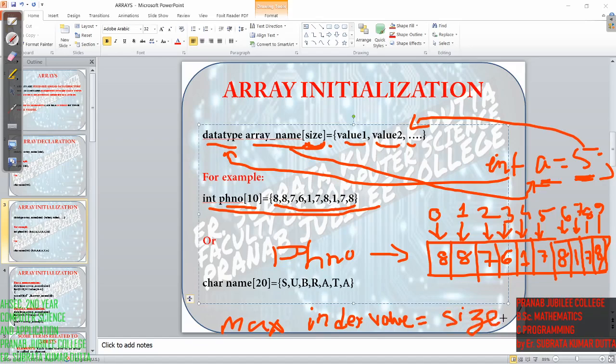This is very important, note it down, because in programming you need this. Why? Because we are counting from 0. So if the size is 10, the maximum index value is 9. So please note it down. We will use it in programming. Okay.